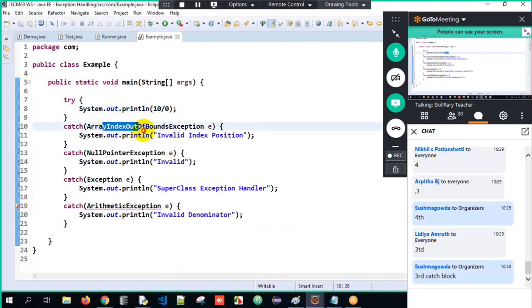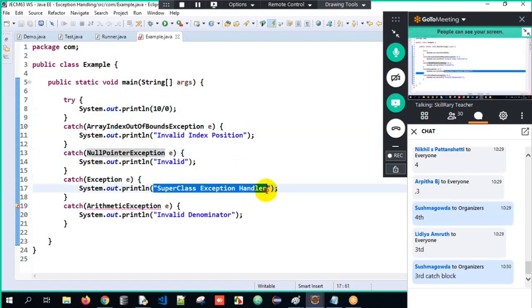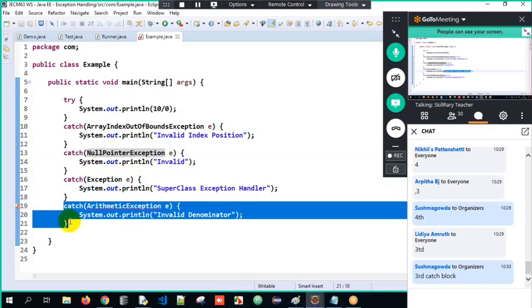Arithmetic exception, is it caught by array index? No. Is arithmetic exception caught by null pointer? No. Is the arithmetic exception caught by exception? Yes. It will get handled over here. But why are we handling it outside here?